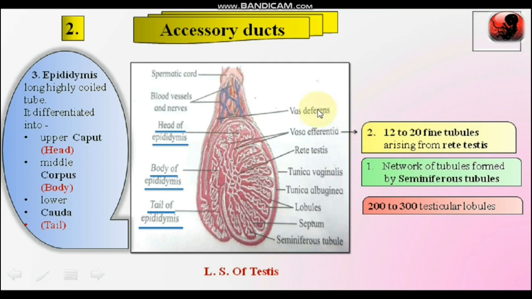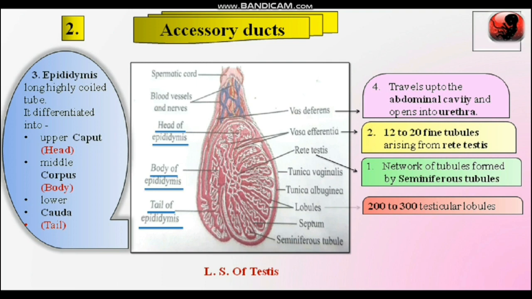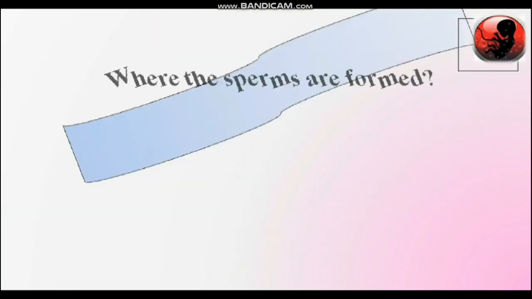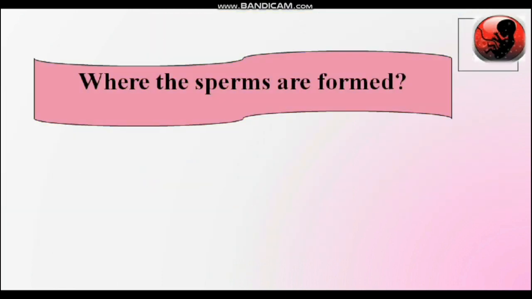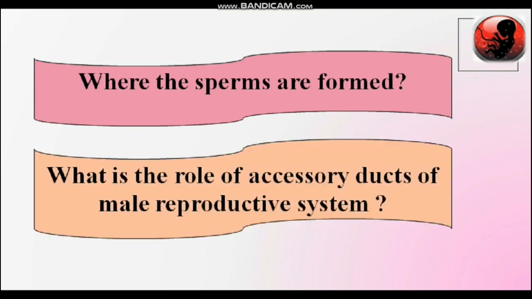This epididymis further leads into a large duct, that is the vas deferens. This vas deferens travels up into the abdominal cavity and opens into another duct, that is the urethra, where the sperms are formed.